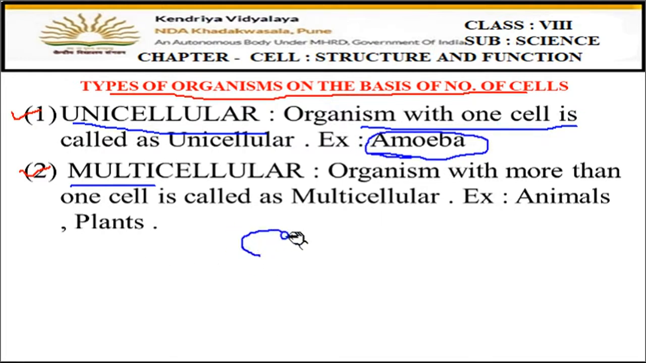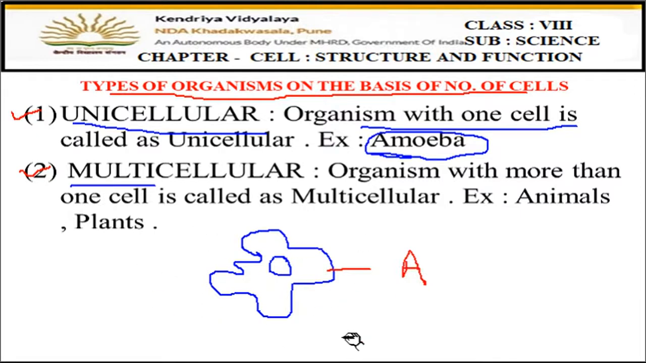Okay, amoeba you all know, it is an irregular shaped animal, right? And there is a nucleus at the center. Okay. Now this is the amoeba. This is the complete body of amoeba, and you will be surprised to know that this is one cell only. So when the organism has only one cell in the body, it is called unicellular. That means amoeba is a unicellular organism.